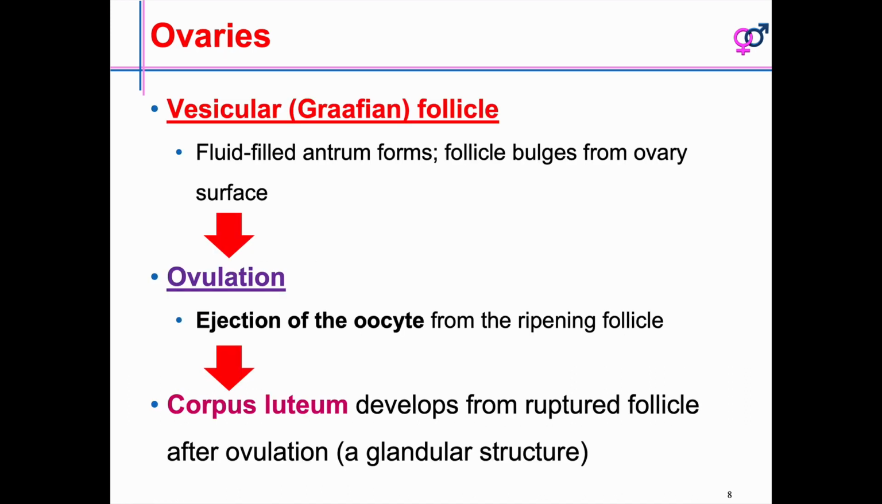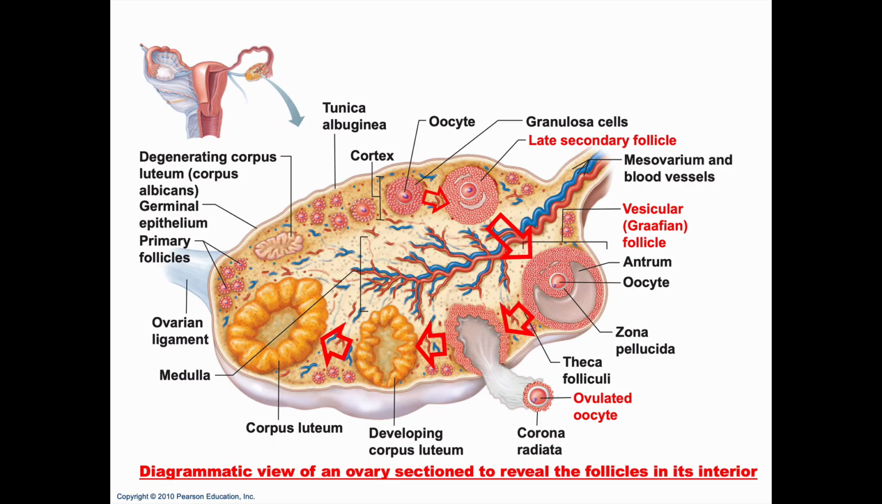Now when you look at the graafian follicles, I will also show another picture and explain. The fluid-filled antrum forms, and the follicle bulges from the ovary surface. Ovulation is the ejection of the oocyte from the ripening follicle. The remaining part becomes a corpus luteum and starts to secrete progesterone.